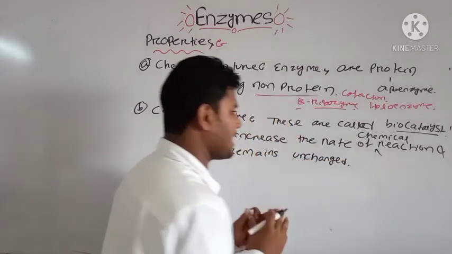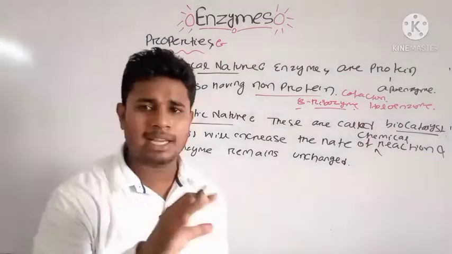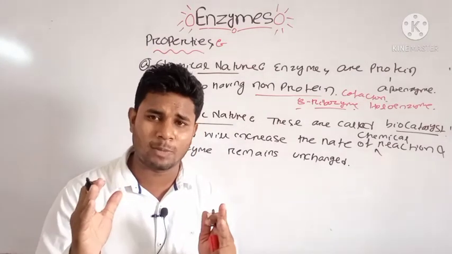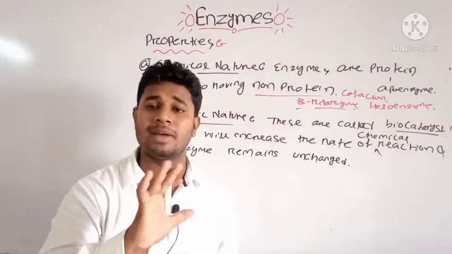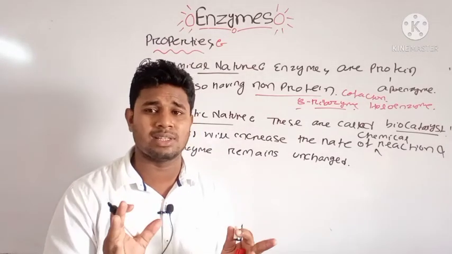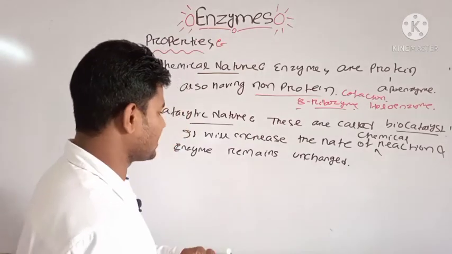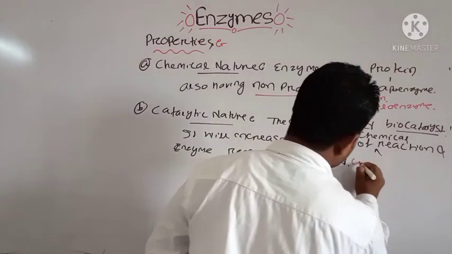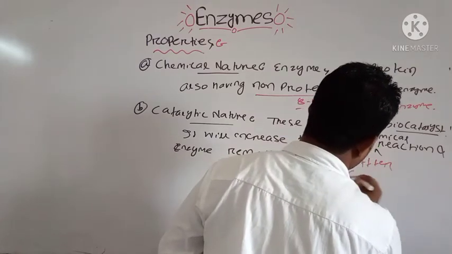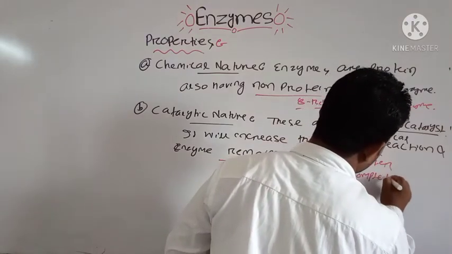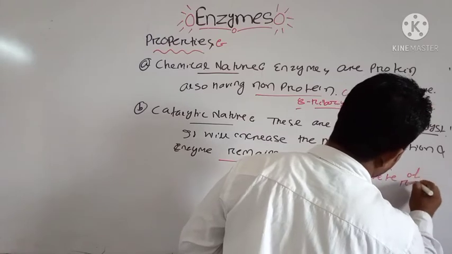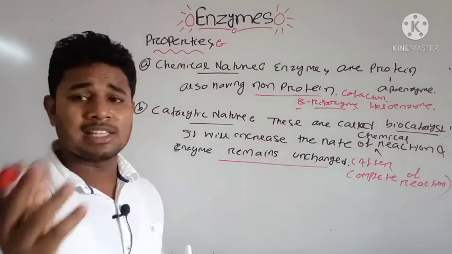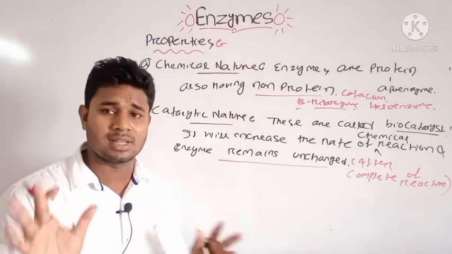If we take an enzyme and add it to a chemical reaction, it will speed up that reaction, but after the completion of the reaction, the enzyme will remain unchanged. There is no change in the enzyme structure.